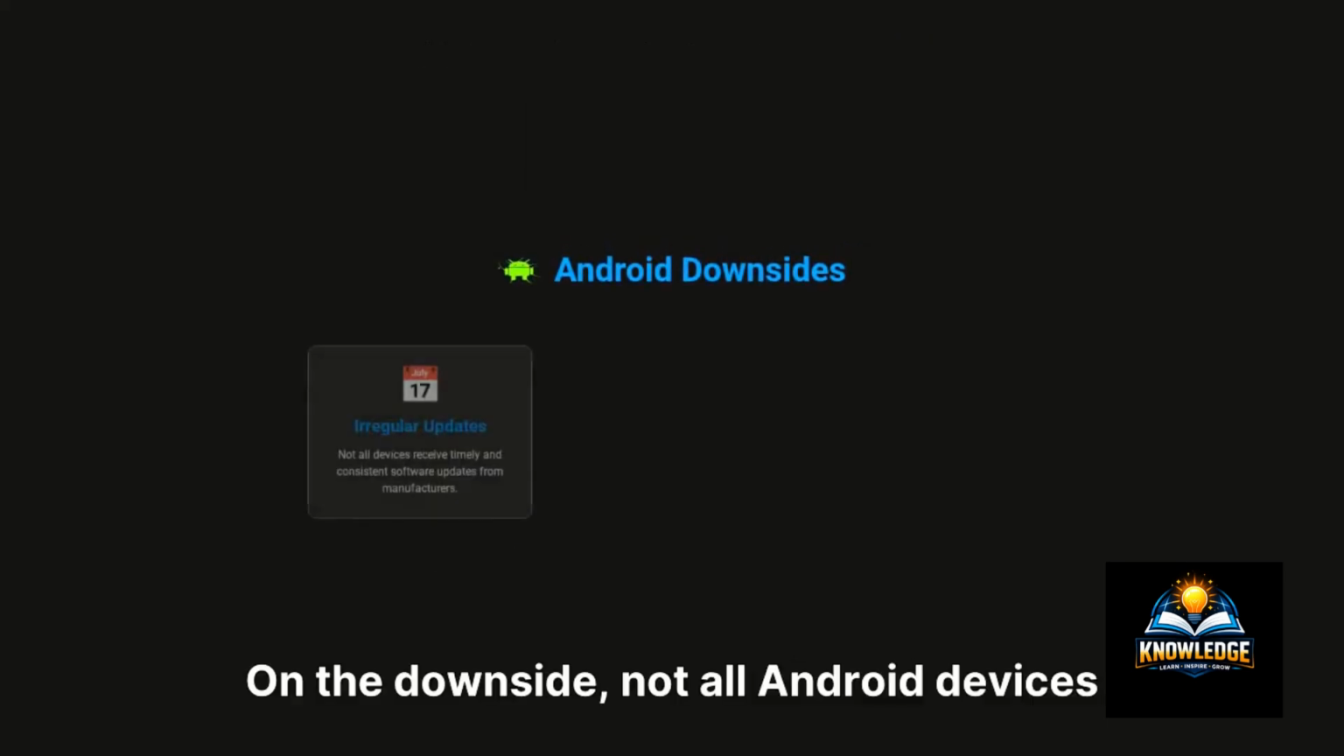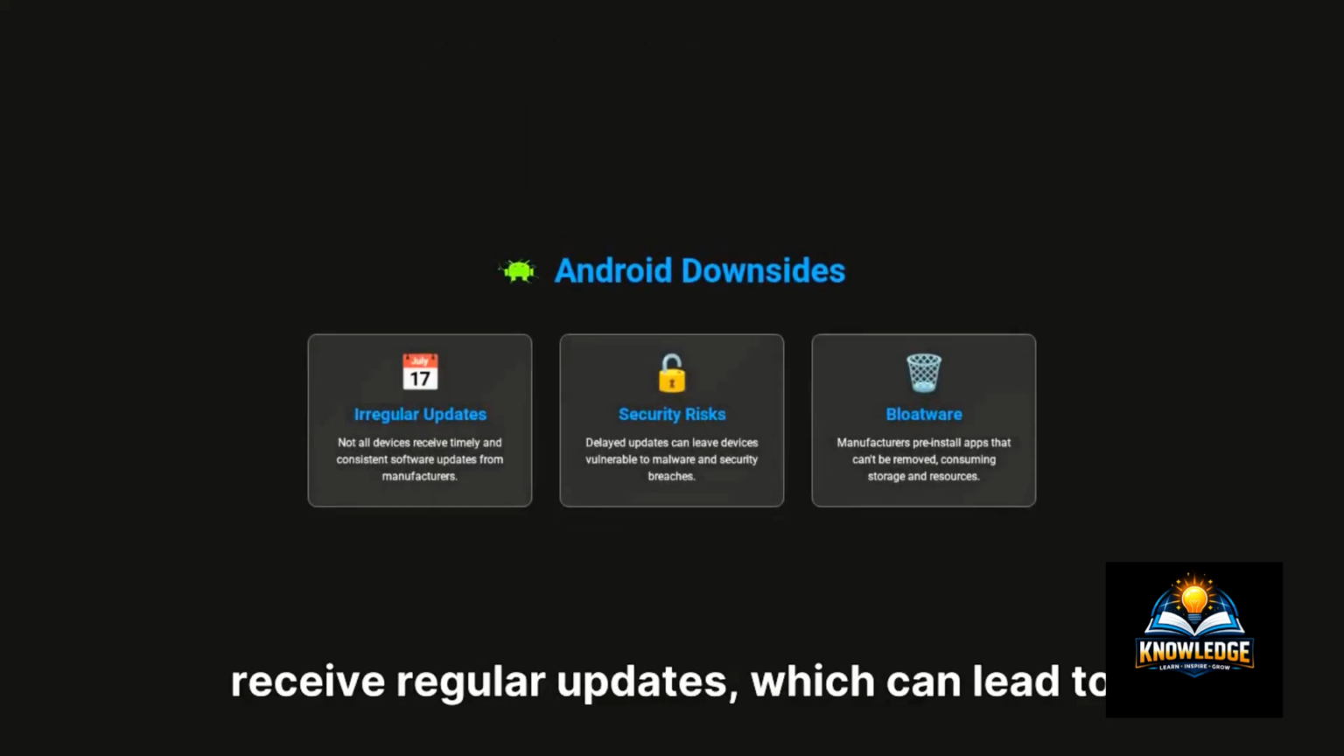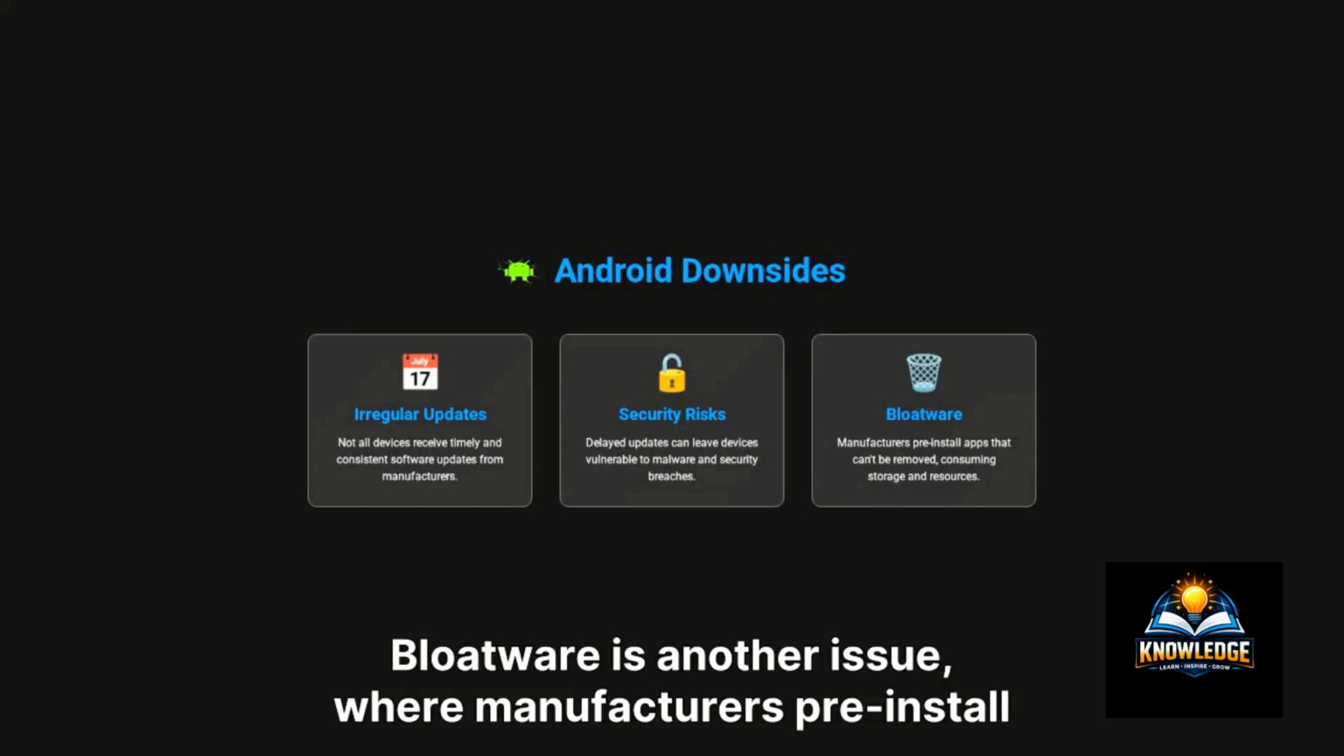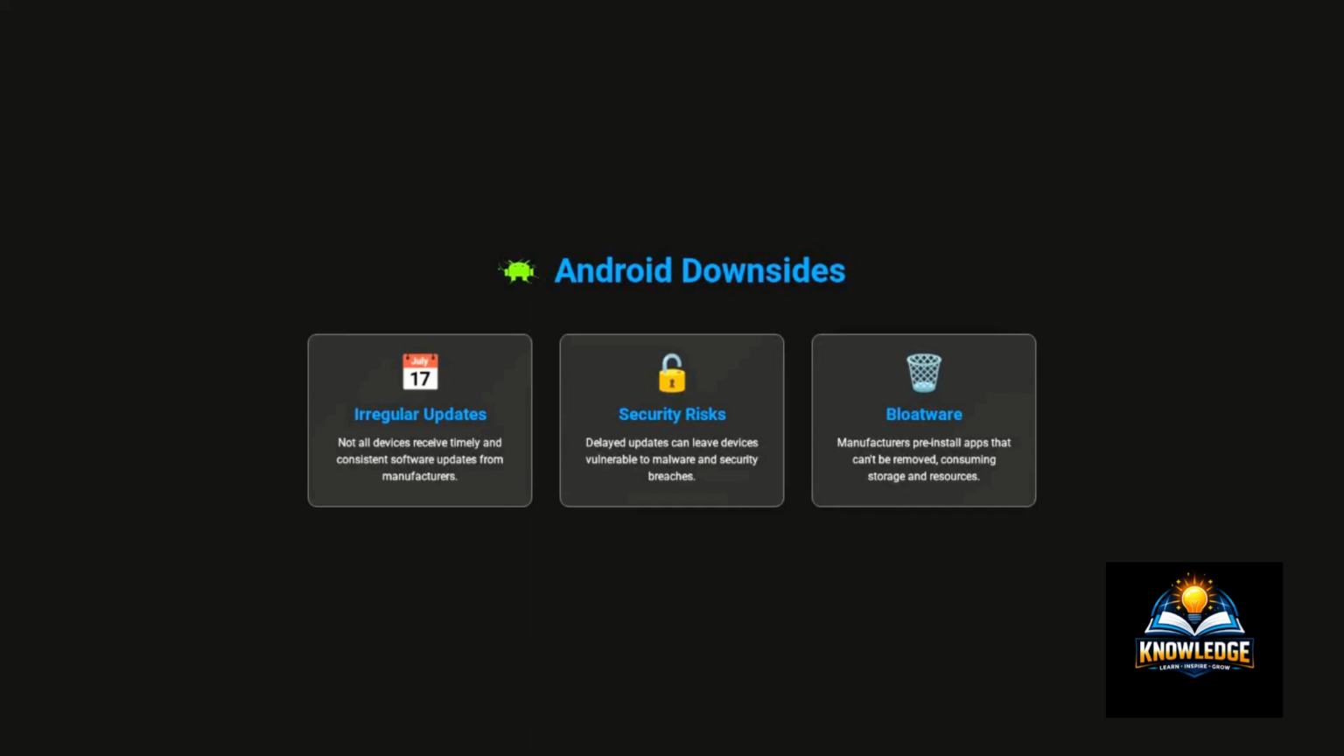On the downside, not all Android devices receive regular updates, which can lead to security risks. Bloatware is another issue, where manufacturers pre-install apps that can't be removed. Some apps may also feel less optimized compared to iOS.